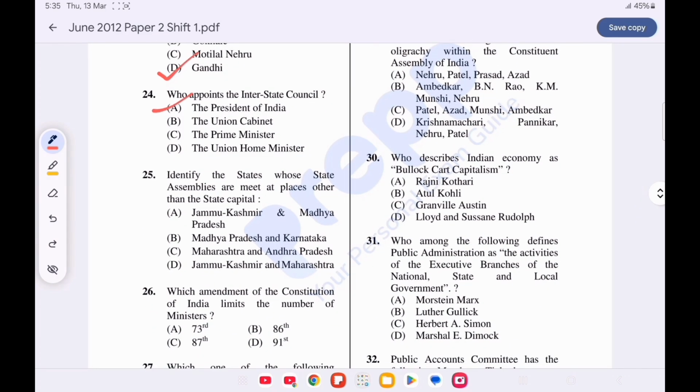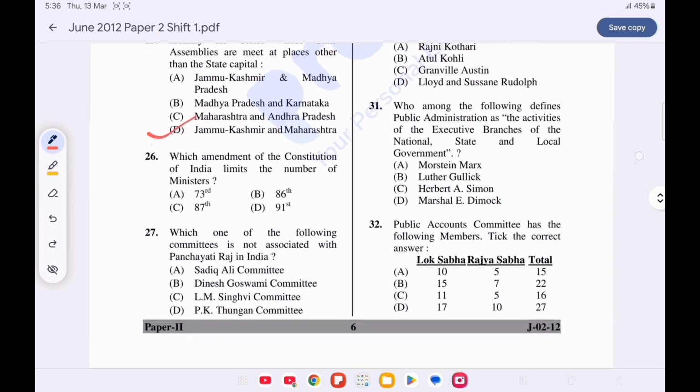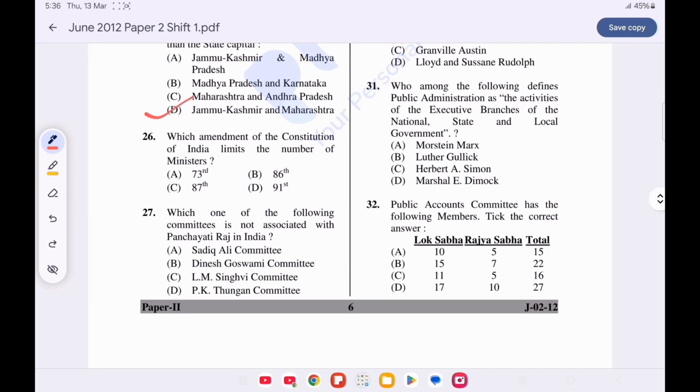Question number 25. Identify the states whose state assemblies meet at a place other than the state capital. Option D is correct, Jammu Kashmir and Maharashtra. Question number 26. Which amendment of the Constitution of India limits the number of ministers? Option D is correct, 91st Amendment. Question number 27. Which of the following committees is not associated with Panchayati Raj in India?